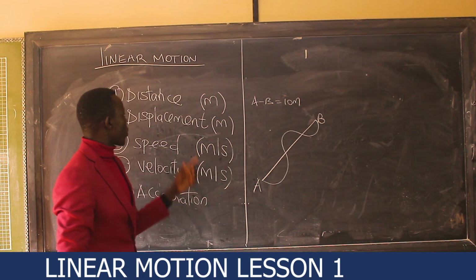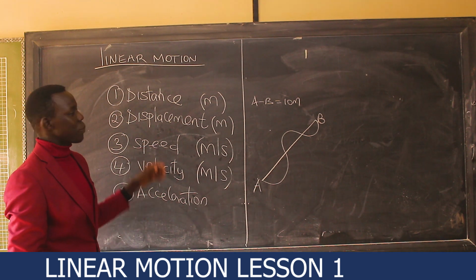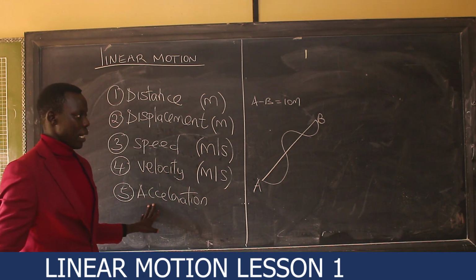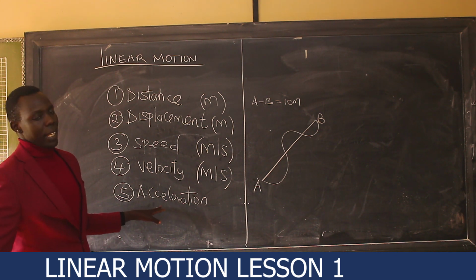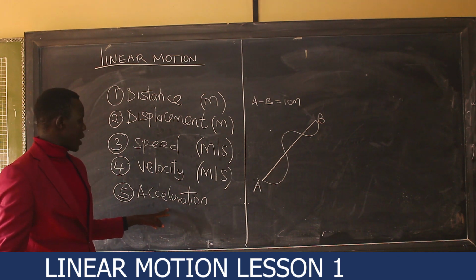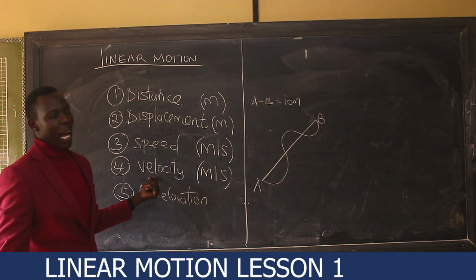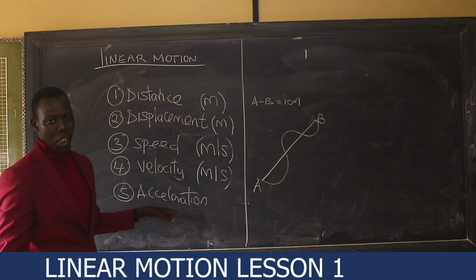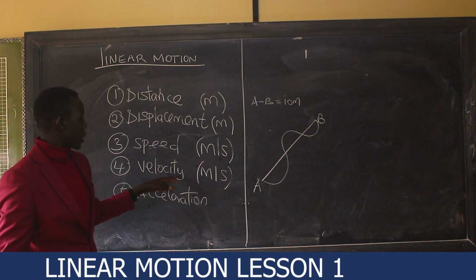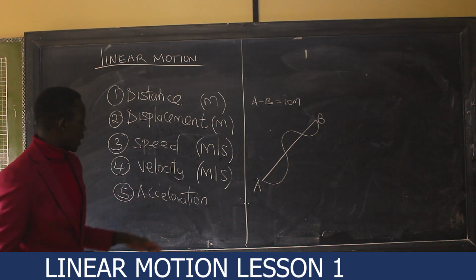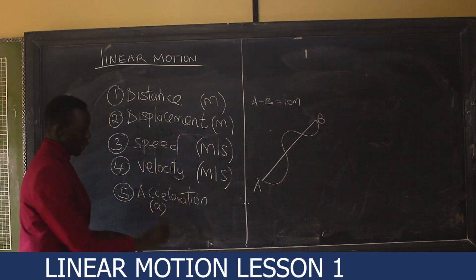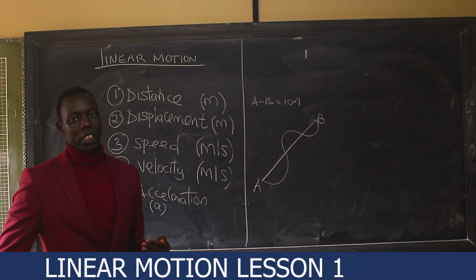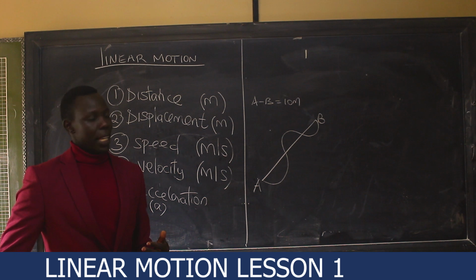So distance is the actual length, but displacement is how far you have been displaced from the starting point. Let me move to acceleration. Acceleration, first of all, is a vector quantity that is obtained from velocity, and it is defined as the rate of change of velocity, or change in velocity per unit time. You get acceleration. It is always denoted by the letter A. Acceleration can be positive or negative, depending on whether the body is moving with an increased velocity or a decrease in velocity.